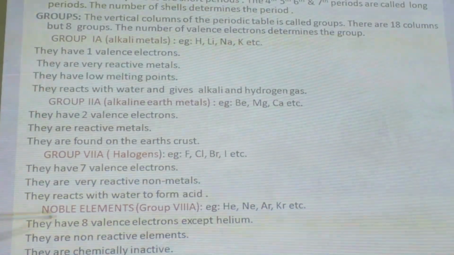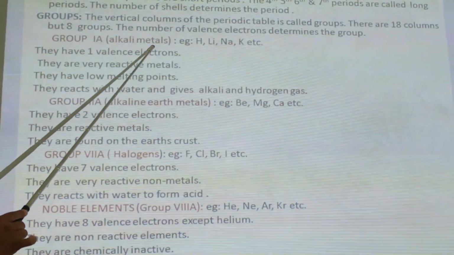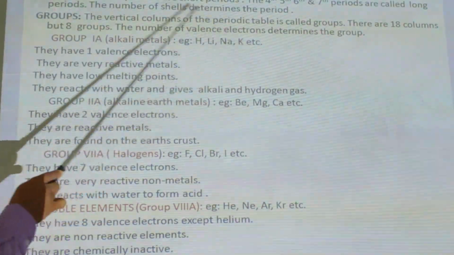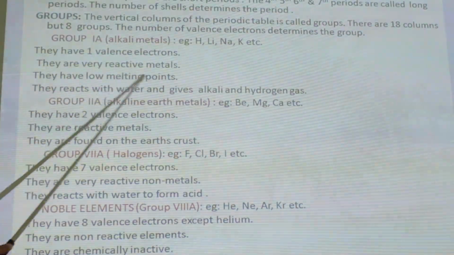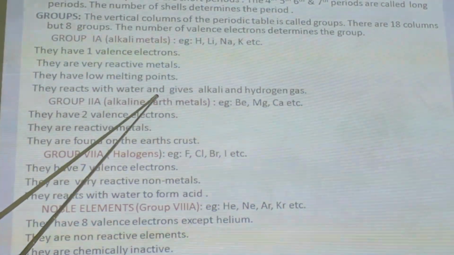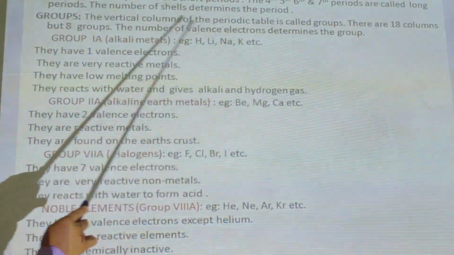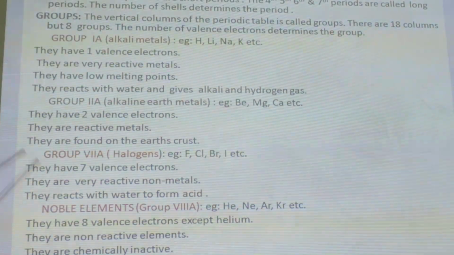Now, some of the groups in short. Group 1A elements are called alkali metals. Lithium, sodium, potassium, etc. belong to this group. They have 1 valence electron. They are very reactive metals with low melting points. They react with water and give alkali and hydrogen. That's why they are called alkali metals.